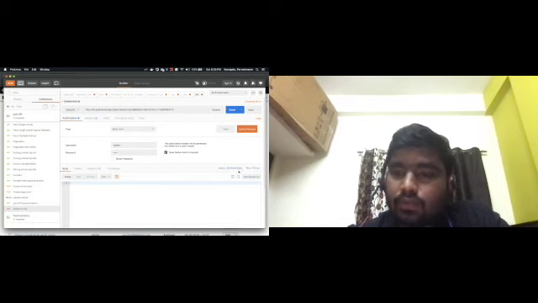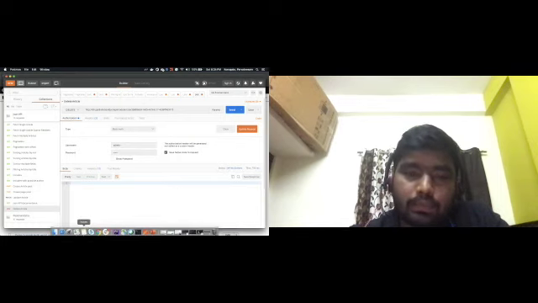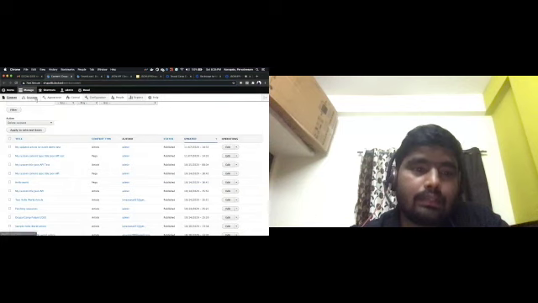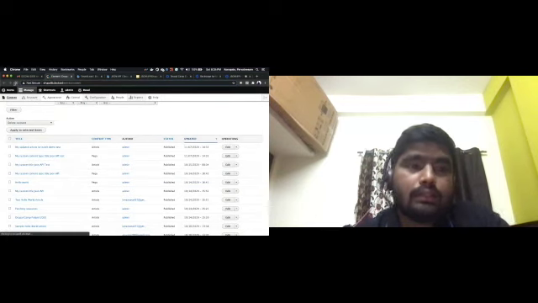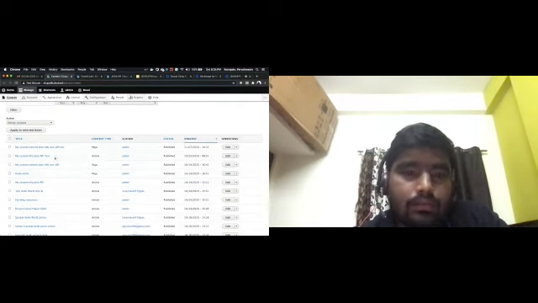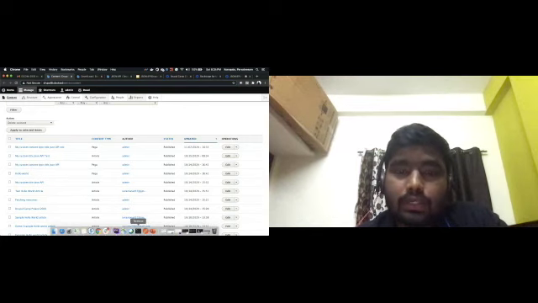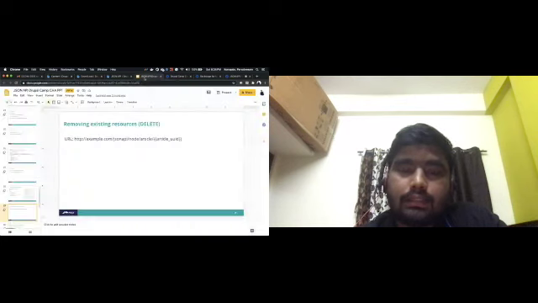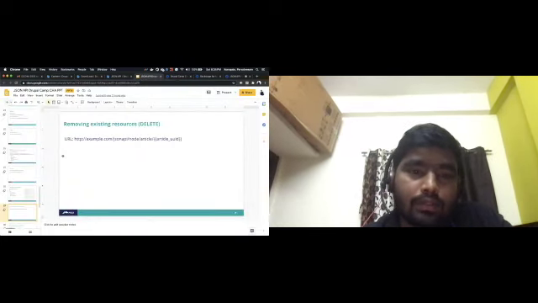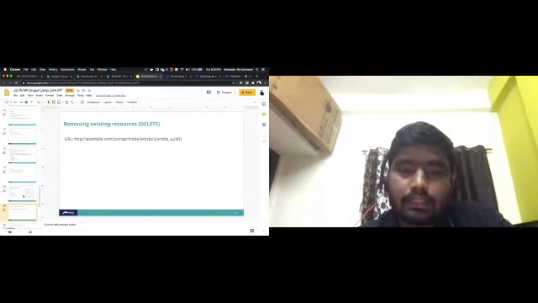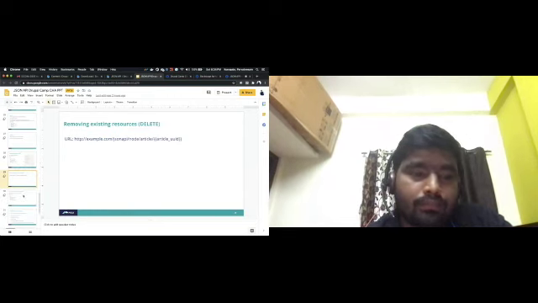So 204 no content, this is the response. If you look at the backend, that article is already deleted. So these are the basic operations we have in regular ongoing work while interacting with RESTful APIs.